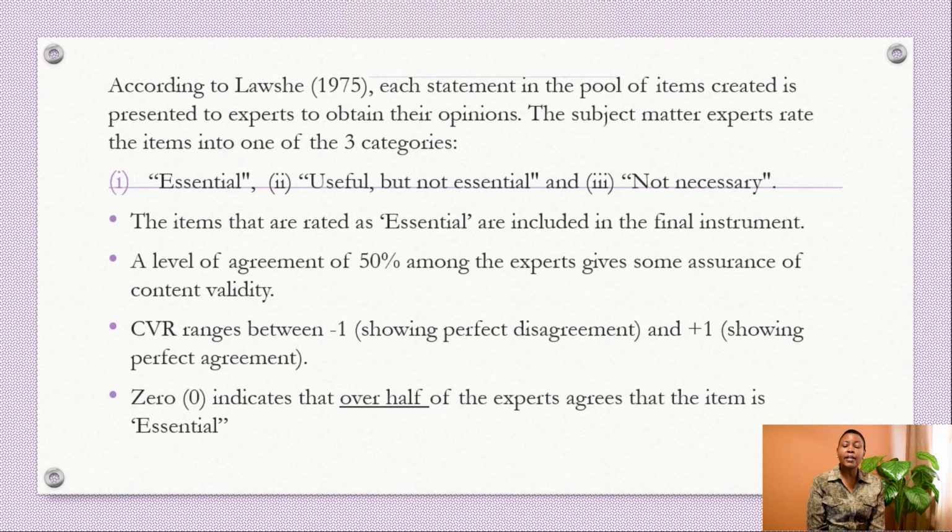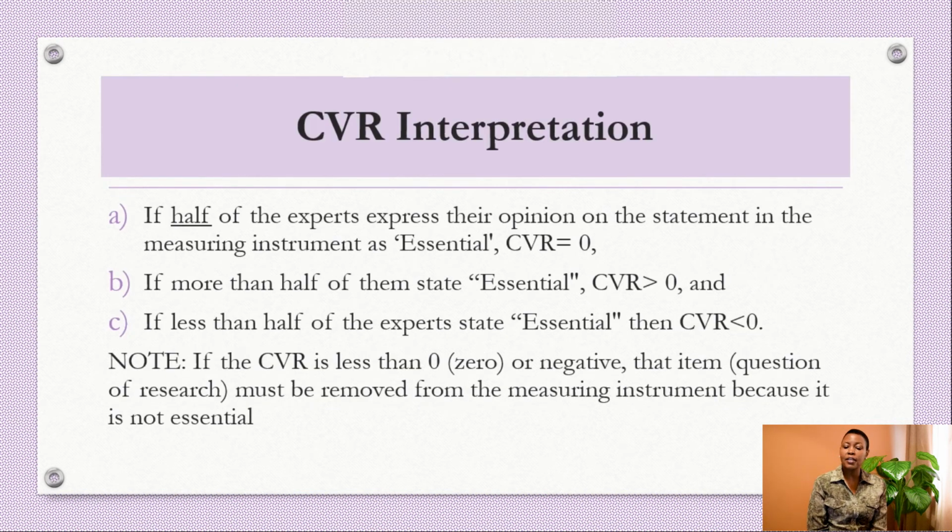A level of agreement of 50% among the experts gives some assurance of content validity. CVR ranges between -1, showing perfect disagreement, and +1, showing perfect agreement. A CVR above 0 indicates that over half of the experts agree that the item is essential and should therefore be included in the final instrument. Let us look at the correct interpretation of CVR.